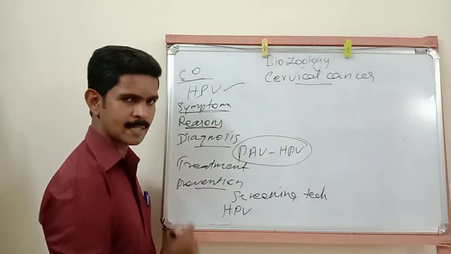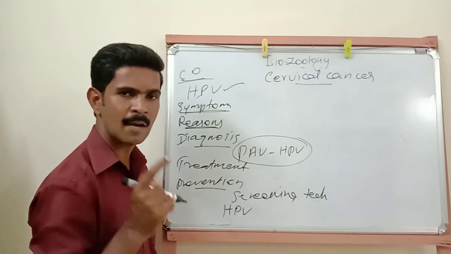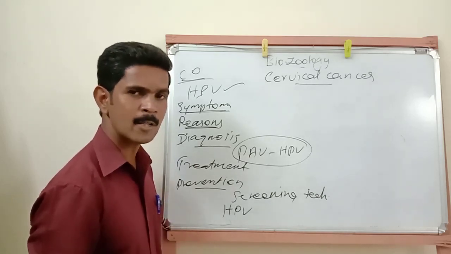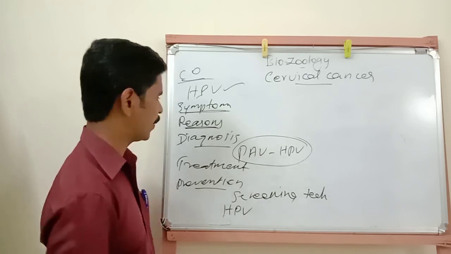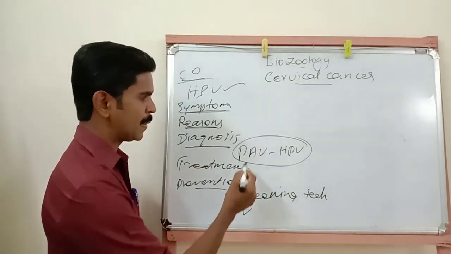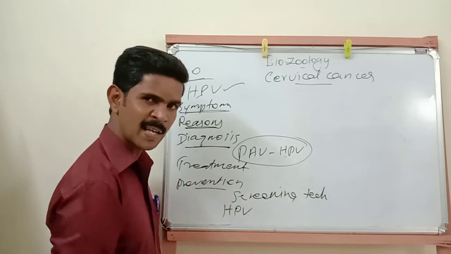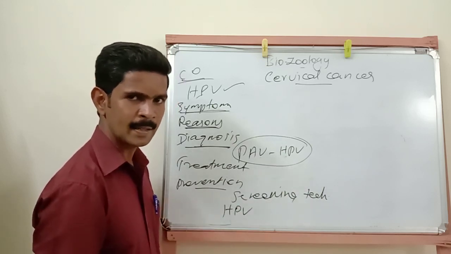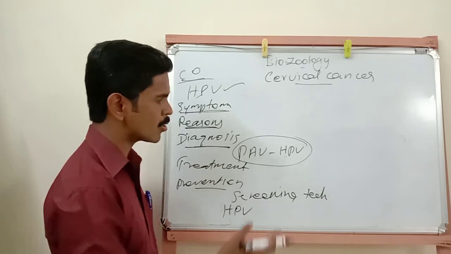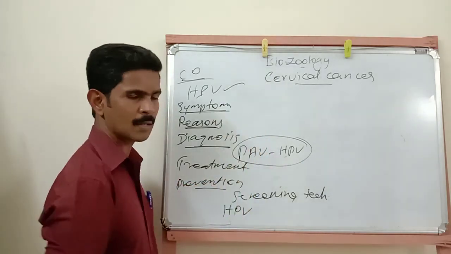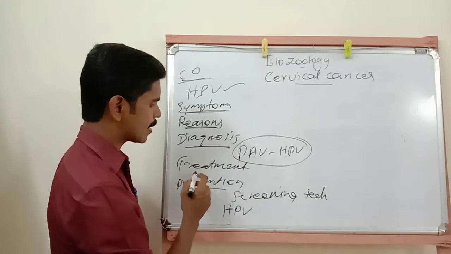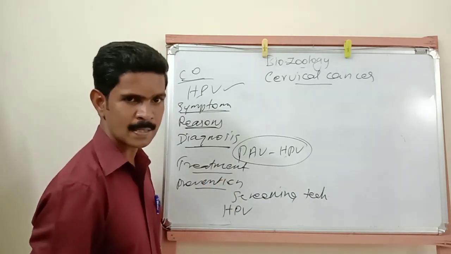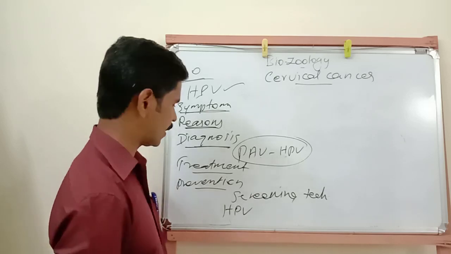Then reasons, two reasons I said. One is having multiple sex partners, and the second is increased usage of contraceptive pills. Then diagnosis: Pap and HPV smear test or blood test, then X-rays, CT scan, MRI scan. So these are also used to identify cervical cancer. Then I said about the treatment: surgery, chemotherapy and radiation therapy.